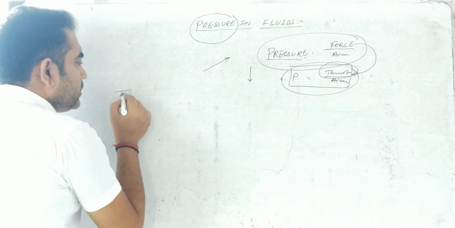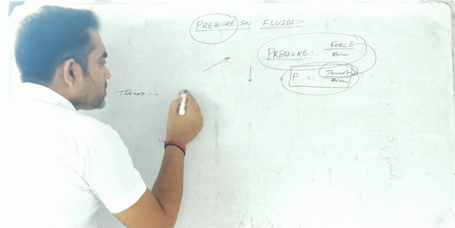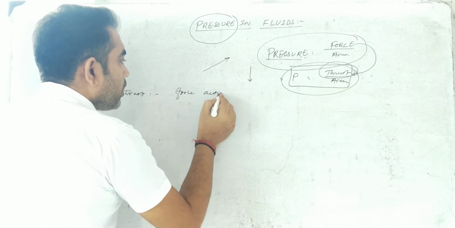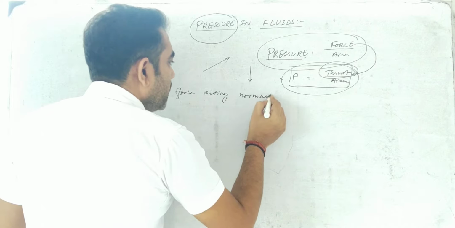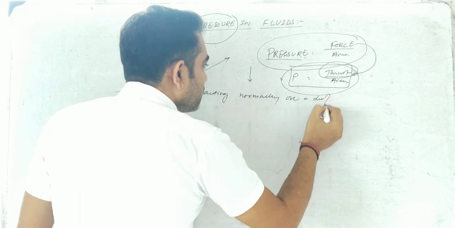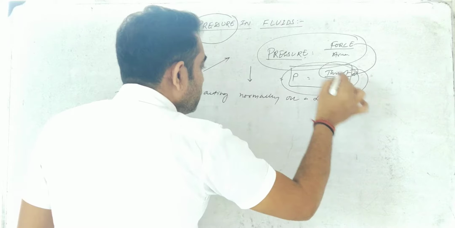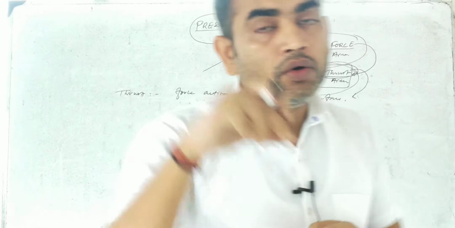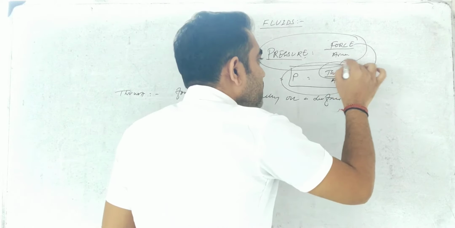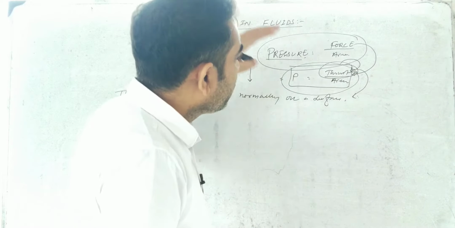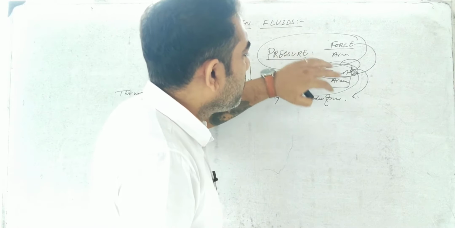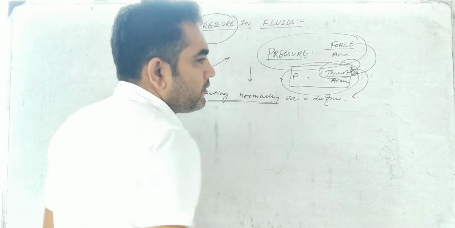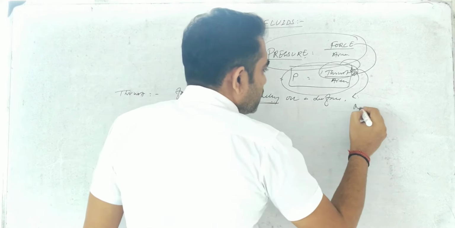So if we are writing the thrust, force acting normally on a surface, that means if force is exerted on a surface at an angle of 90 degrees, only in that case it will be said to be thrust. So in order to define pressure, we will write thrust by area. So the thrust, you understood, is the force acting normally on a surface. The unit will be the same, Newton and dyne.